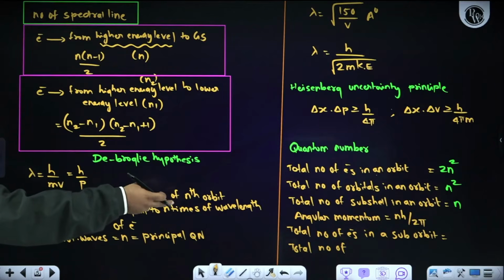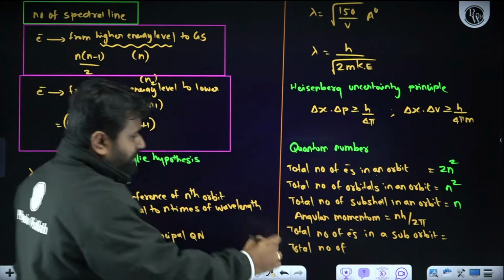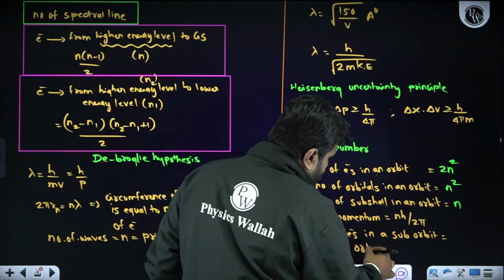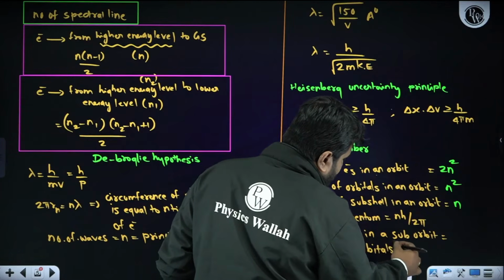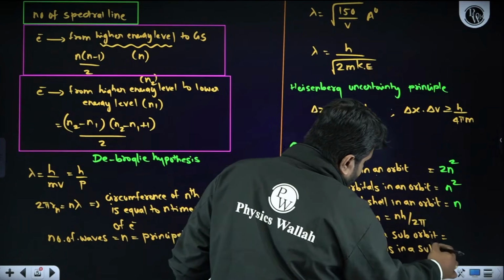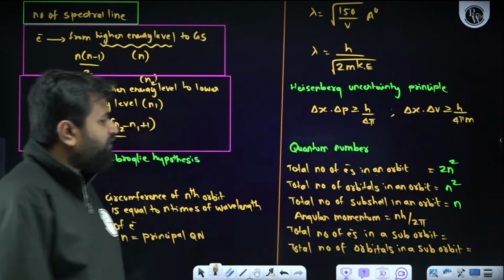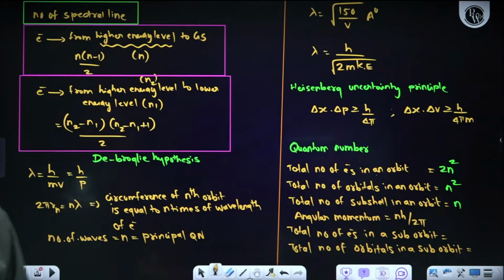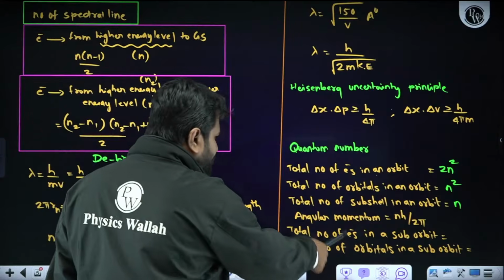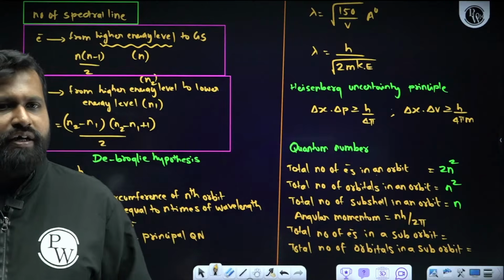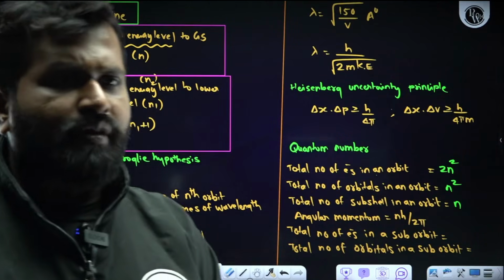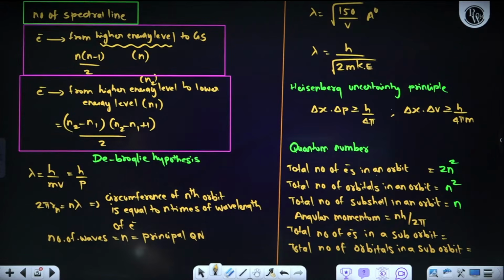In the same way, the total number of orbitals in a subshell. Tell me, what will be the formula? Quick. Tell me, my dear students, what will be the formula here?